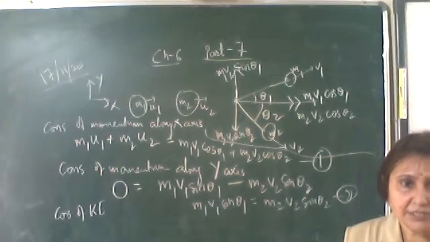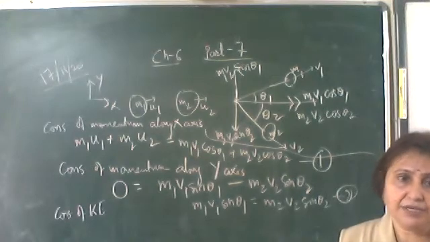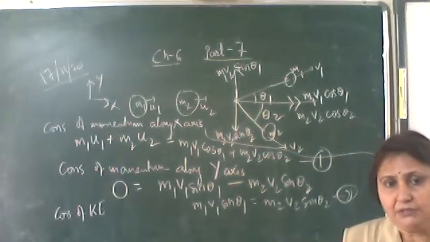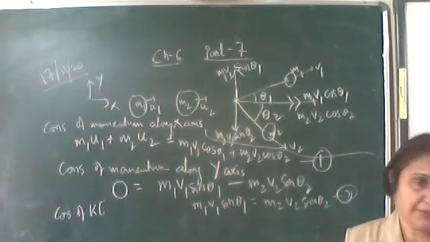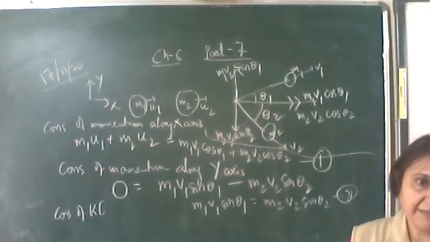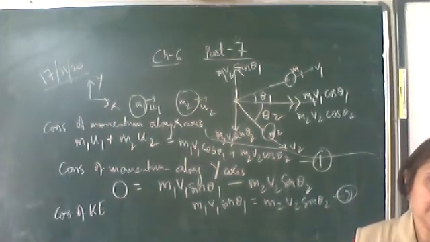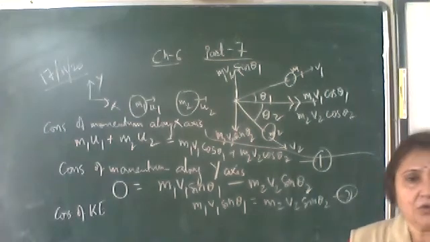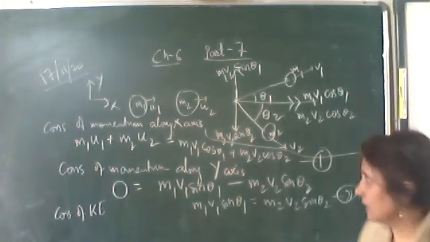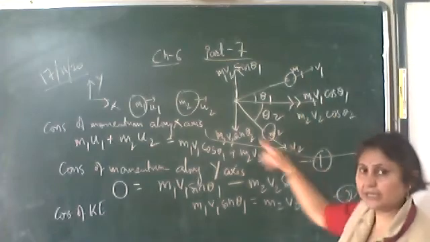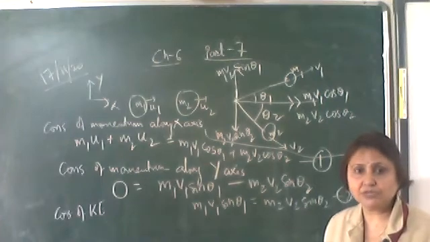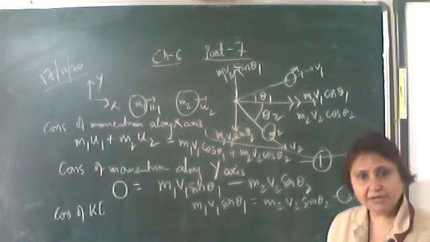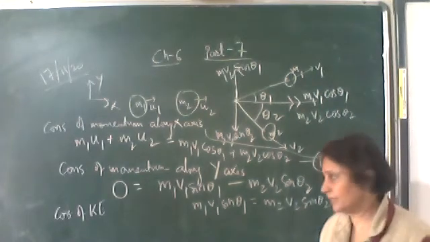Kinetic energy is half m into speed square. It's not the velocity. We generally call it half m v square, half m into velocity square, but that is the magnitude of the velocity. Kinetic energy is a scalar quantity. Only vector quantities can be resolved. Like here, momentum we have resolved in x and y components, but kinetic energy cannot be resolved in two components, because it's a scalar quantity.